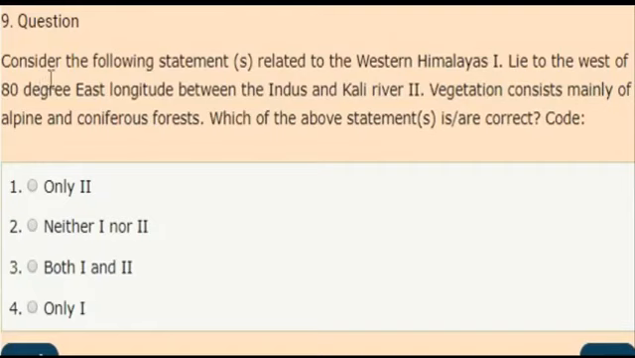Next question. Consider the following statements which are related to the Western Himalayas. First statement, lie to the west of 80° east longitude between the Indus and Kali River. Second statement, vegetation consists mostly of alpine and coniferous forest. So now, from the above statements, which is correct?